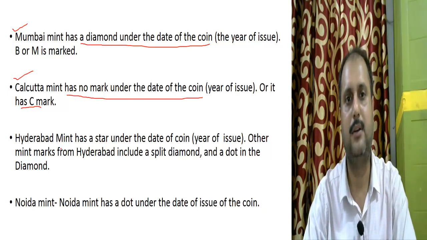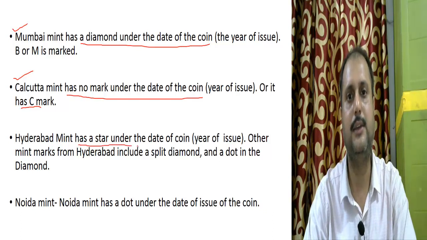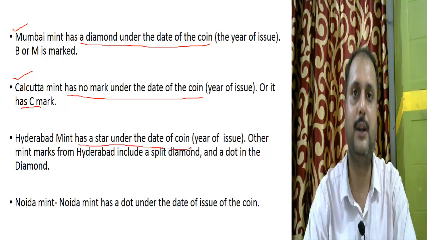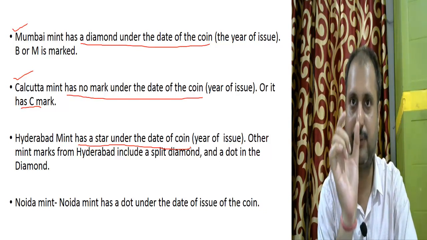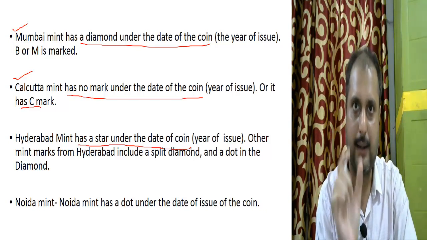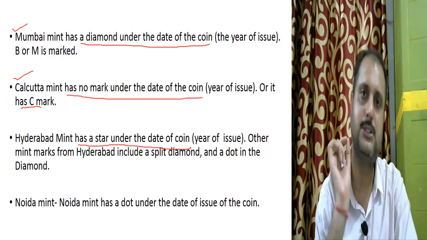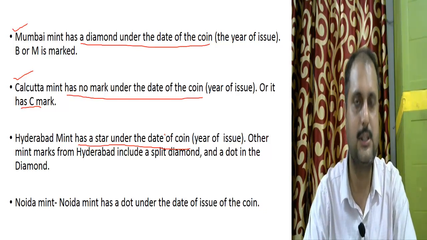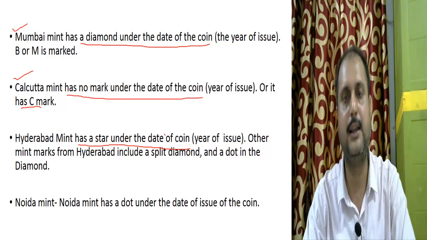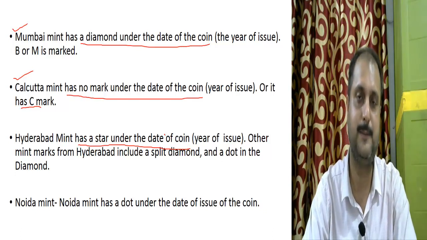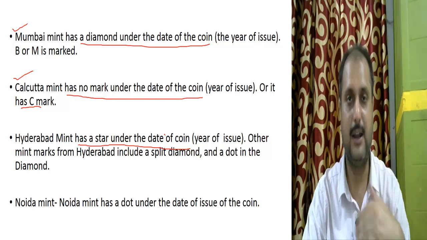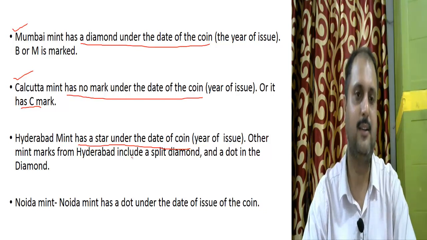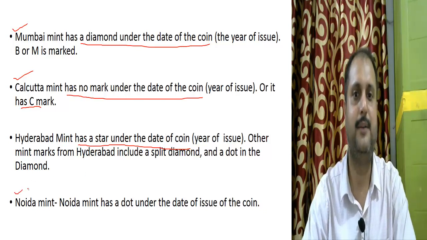Now, the Hyderabad mint has a star. If there is a star in the coin below the date of issue, the year of the issue is there, and below it there is a star, that means this coin has been minted in Hyderabad. So have you noticed these things? Now wherever you get any kind of coin, please try to see the sign of where this coin has been minted. Now the last one is Noida.